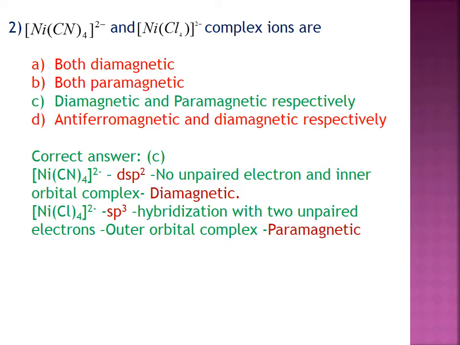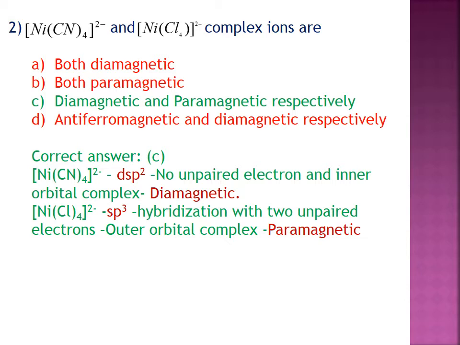Question number 2. Nickel tetracyanide, [Ni(CN)4] 2 minus, and [NiCl4] 2 minus complex ions are... The correct option is C. Diamagnetic and paramagnetic respectively. Here we are going to think about the nature of the ligand. The CN minus ion is a strong ligand. Therefore, it forms inner orbital complexes. And Cl is a weak ligand and it forms outer orbital complexes. Inner orbital complexes are generally diamagnetic and outer orbital complexes are generally paramagnetic.